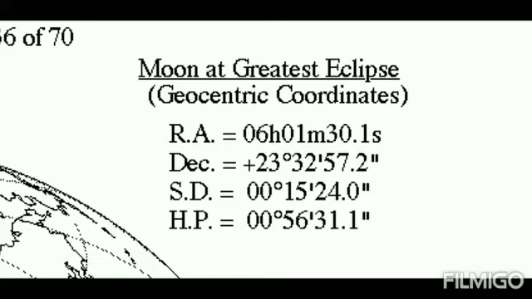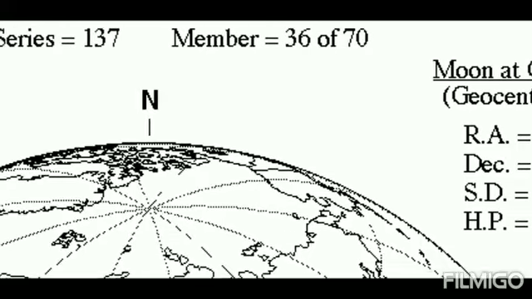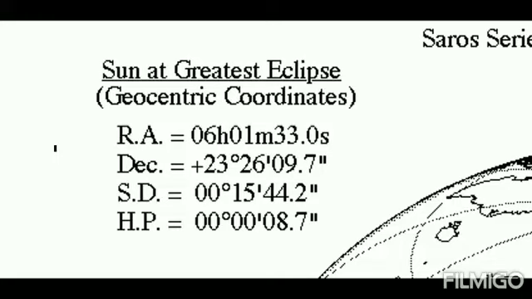Declination of the moon would be plus 23 degrees 32 minutes 57.2 seconds. HD would be 0 degrees 15 minutes 24 seconds, and HP 0 degrees 56 minutes 31.1 seconds. Similarly, the site has given the sun at greatest eclipse in geocentric coordinates: right ascension 6 hours 1 minute 33 seconds, declination plus 23 degrees 26 minutes and 9.7 seconds.